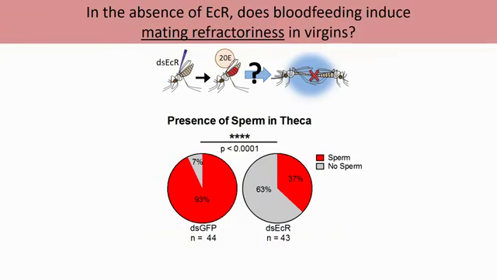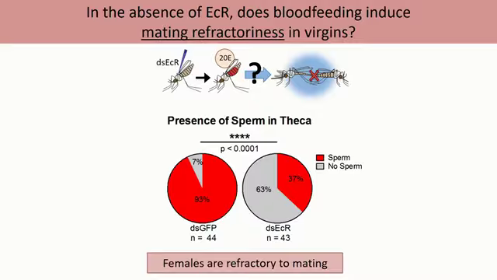And then when we look also at sperm storage of these females, we're looking directly into the theca to see if they have any sperm in their theca. We see between 60 and 70% of these females don't have any sperm in their theca. And so we do see the sperm being transferred, so there's accumulation of sperm in the atria, but immediately after mating and several days after mating, that sperm never makes its way into the theca.